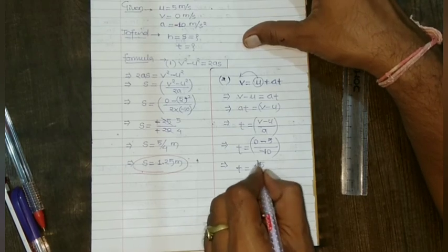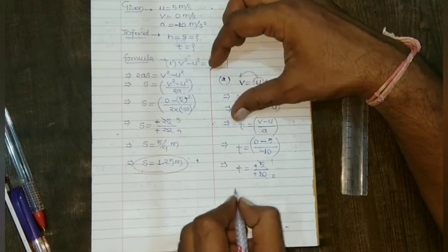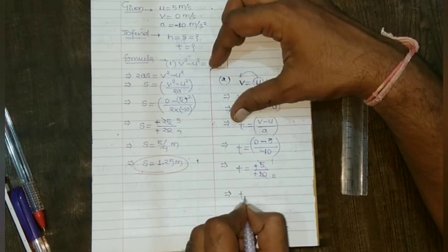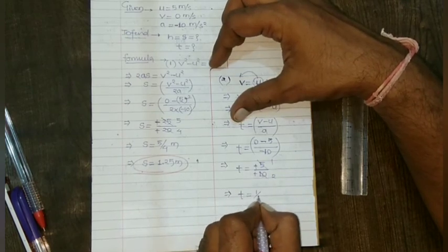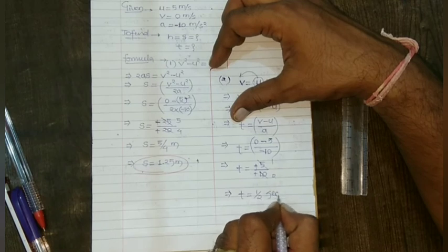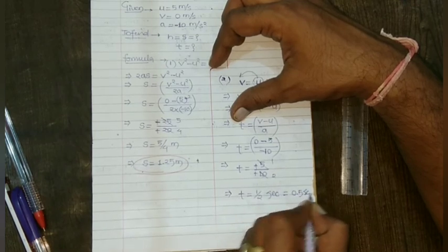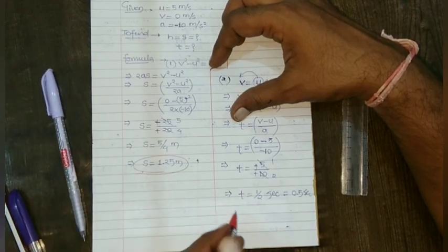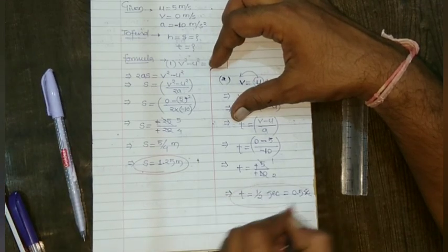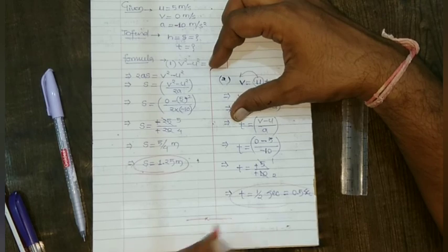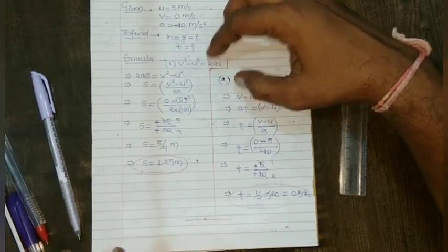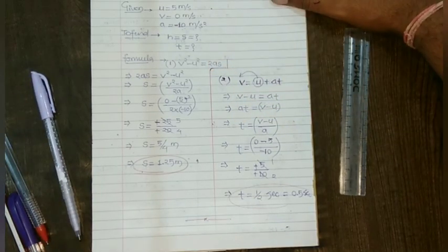Minus minus is plus, 5 in the 5, 5 to the 10. So t will be equal to 1 by 2 second, that will be 0.5 second. Okay, so the time will be 0.5 second. So in this way we complete all the blue ink questions.